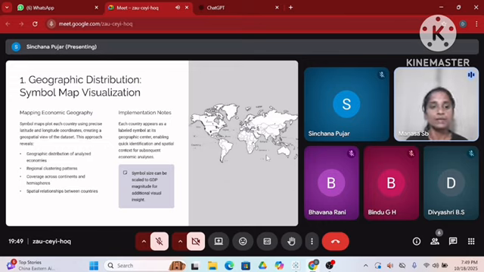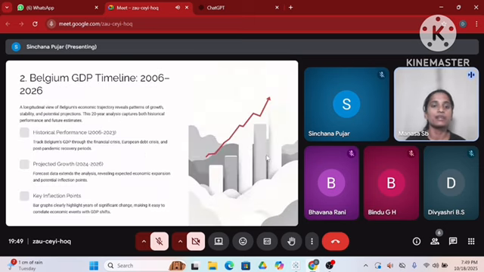Next, we have implementation notes. Each country appears as a labeled symbol at its geographic center, enabling quick identification and spatial context for subsequent economic analysis. Symbol size can be scaled to GDP magnitude for additional visual insight. Next, we have Belgium GDP timeline from 2006 to 2026. A longitudinal view of Belgium's economic trajectory reveals patterns of growth, stability, and potential projections. This 20-year analysis captures both historical performance and future estimates.